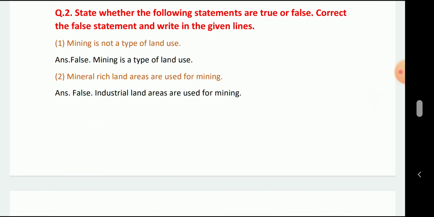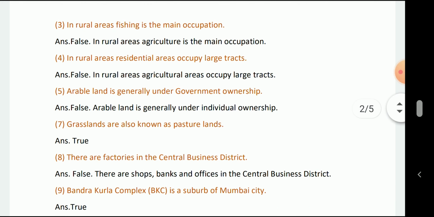State whether the following statements are true or false. Correct the false statement and write in the given lines. Mining is not a type of land use. False. Mining is a type of land use. Mining or mineral rich lands are used for mining. False. Industrial lands are used for mining. In rural areas fishing is the main occupation. False. In rural areas agriculture is the main occupation.